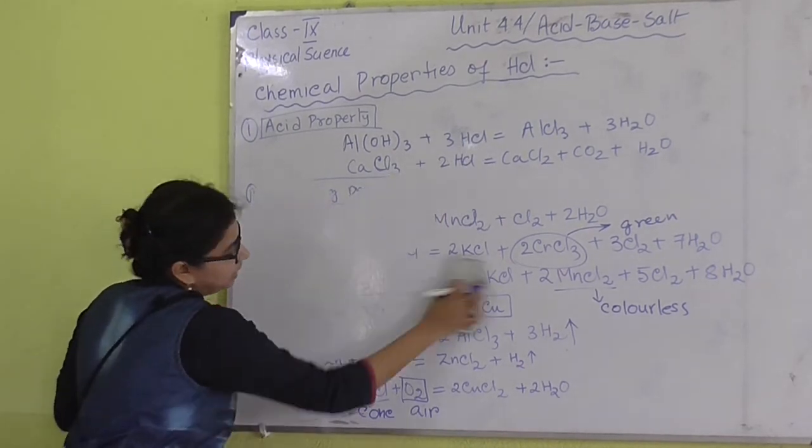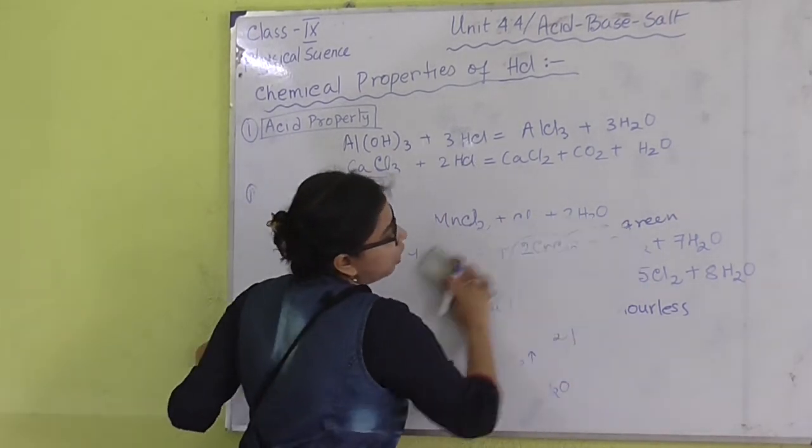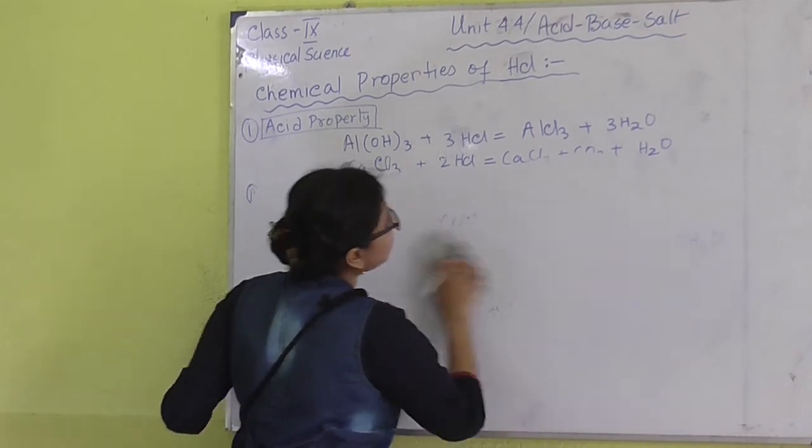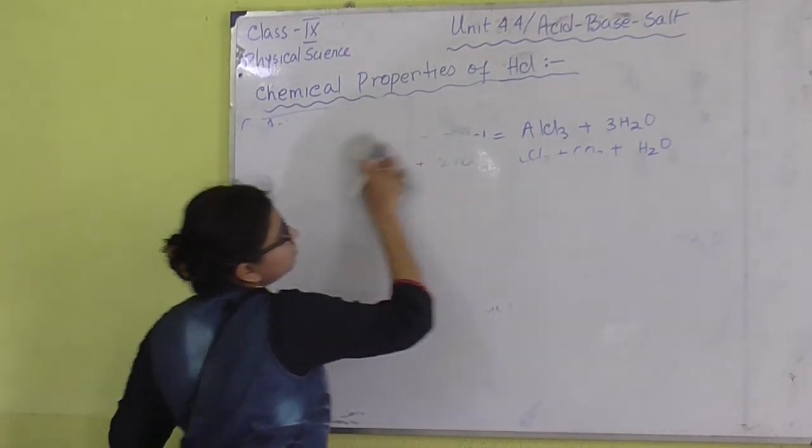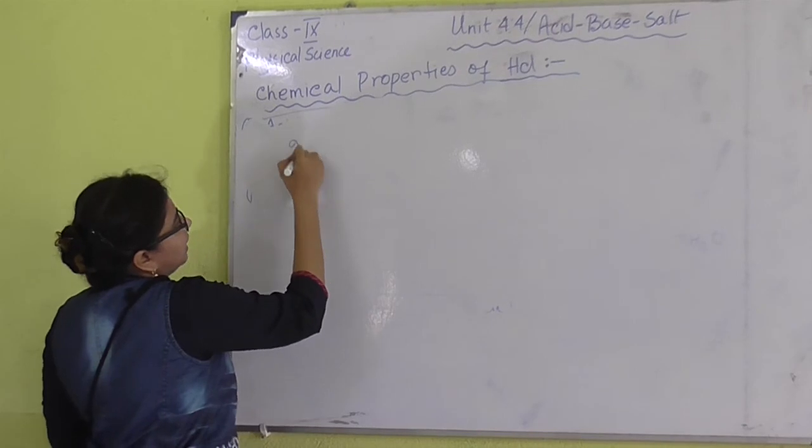And the last one is the identification of HCl. Now how we can identify HCl? Identification.